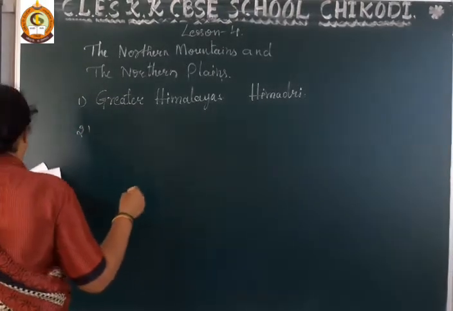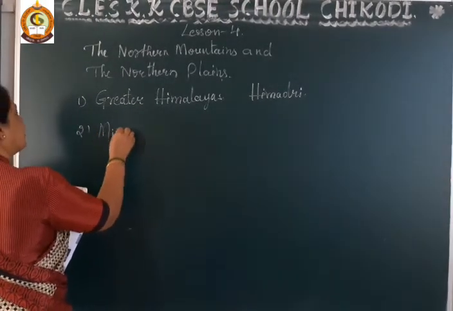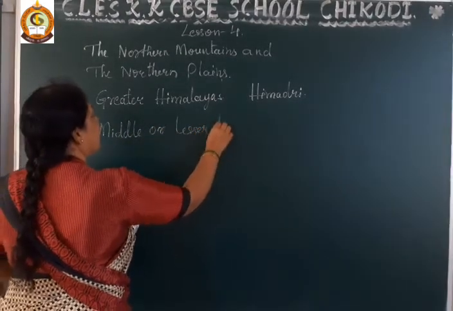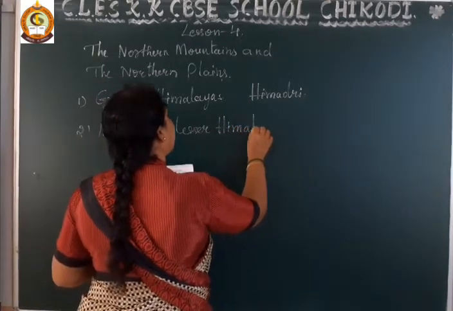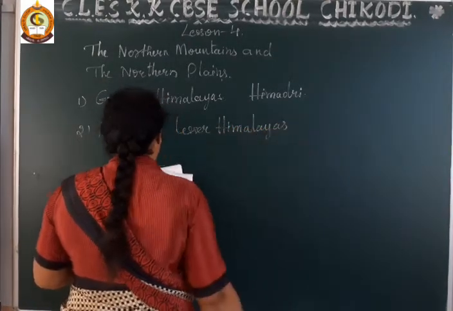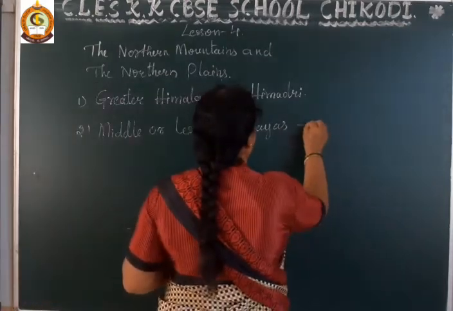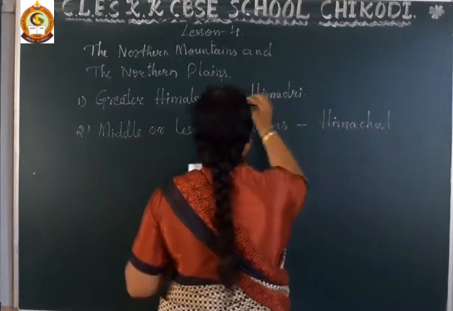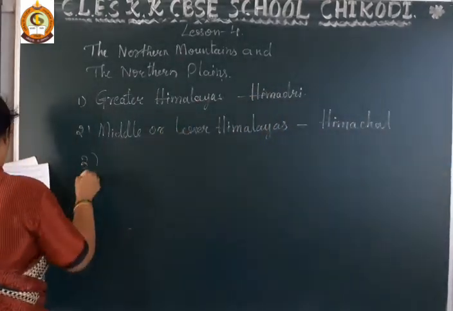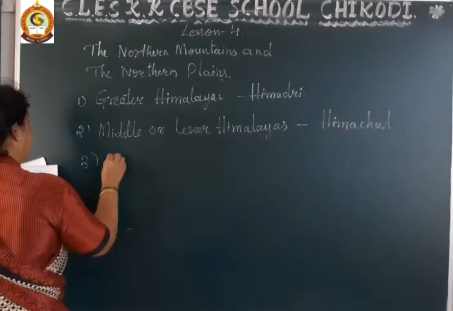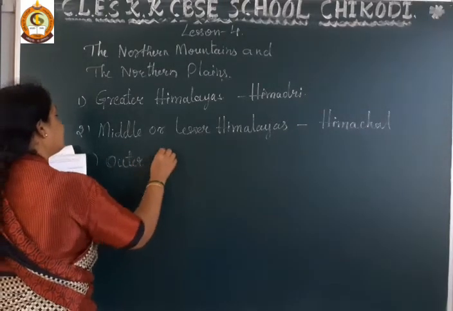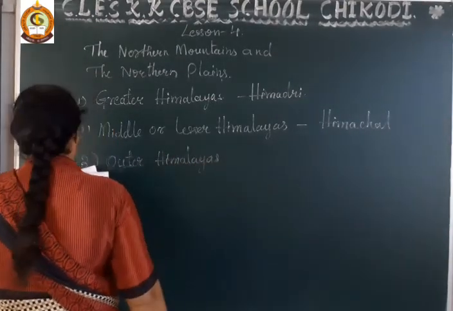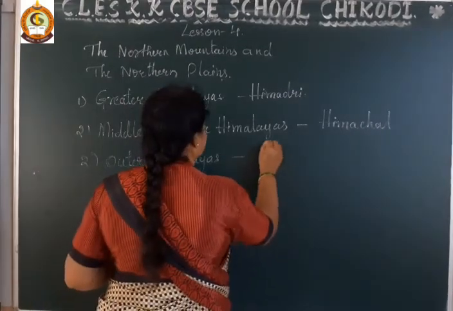The second one is the Middle or Lesser Himalayas, and these are called Himachal. And the third one is the Outer Himalayas, and these are also called Shivaliks.